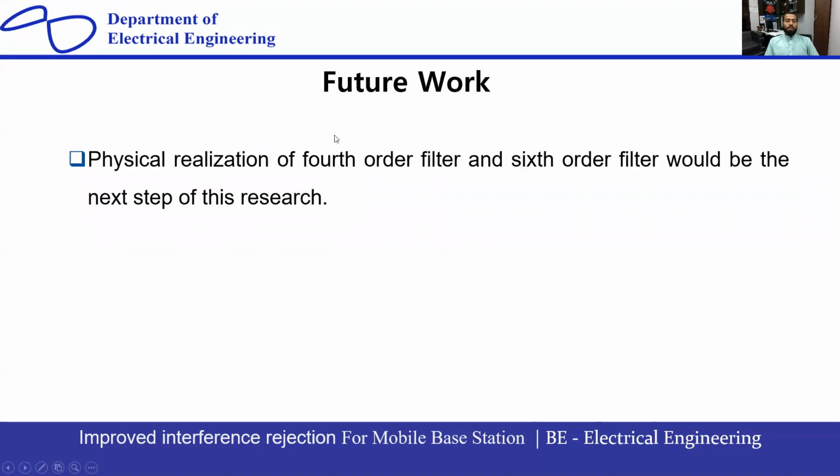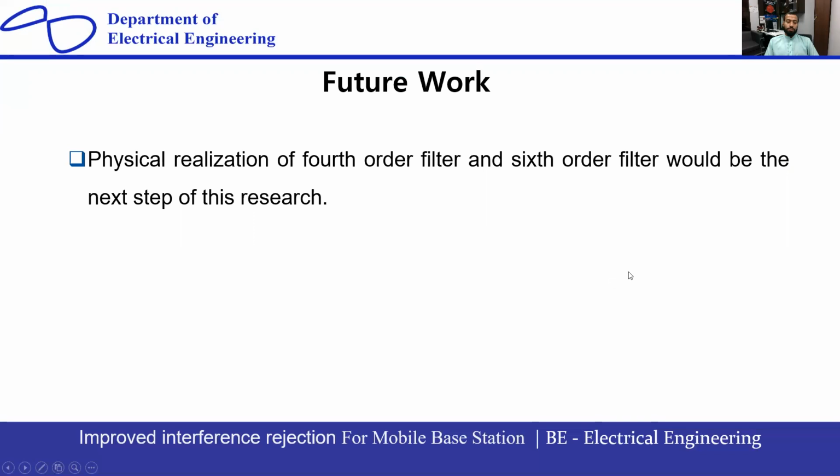Okay. Future work: physical realization of the fourth order filter. The filter that I have designed, we haven't made practically. So the next step is the physical realization of the fourth order filter, and the sixth order filter would be the next step of this research.